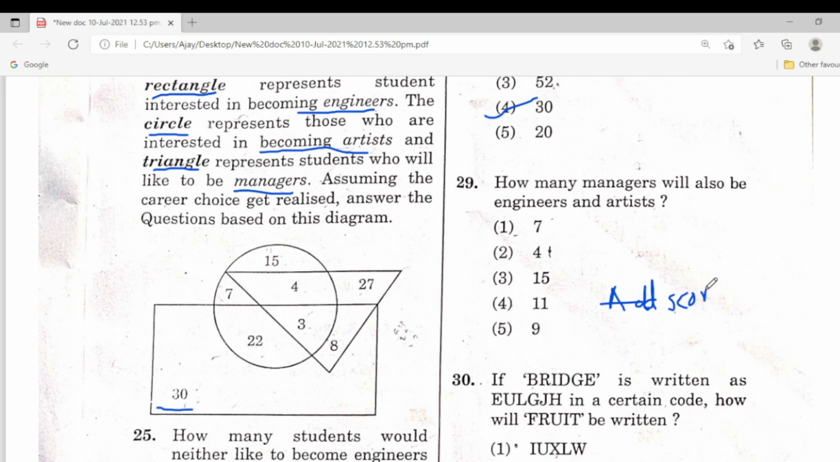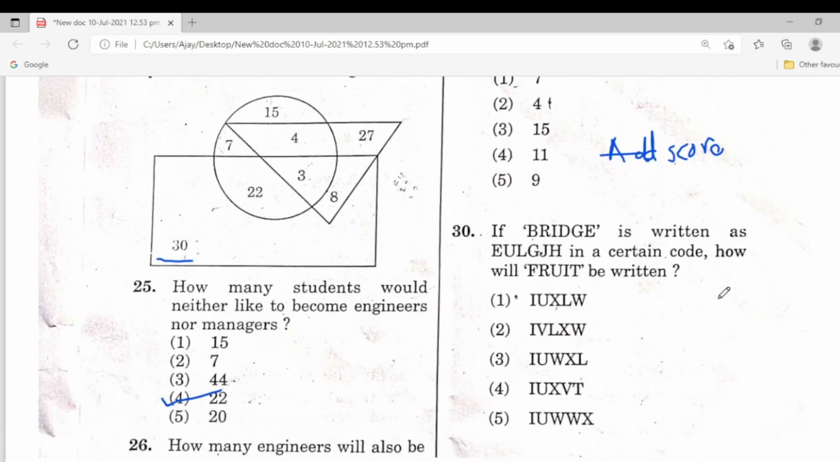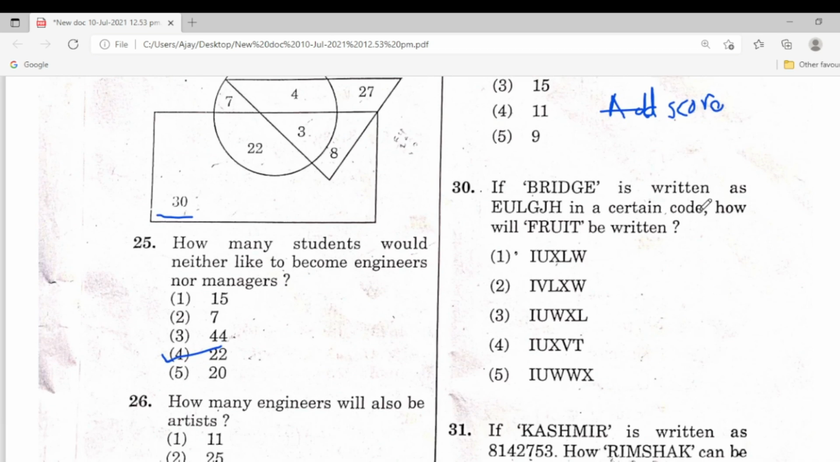Next question, 30th. If bridge is written as B, in the place write E, R, U, I, L. Same pattern: B will become E. It means B after C and D. So here is F after G and H. Next letter is I. So here is I.